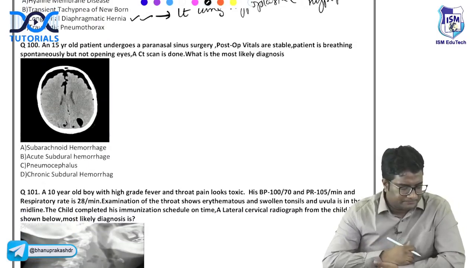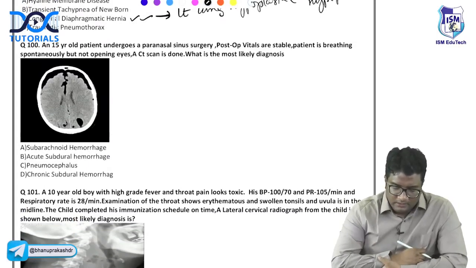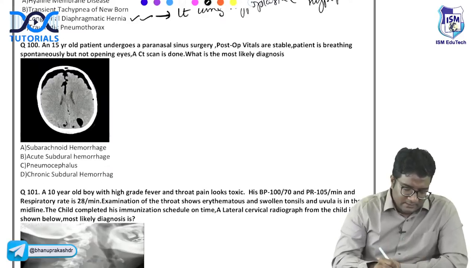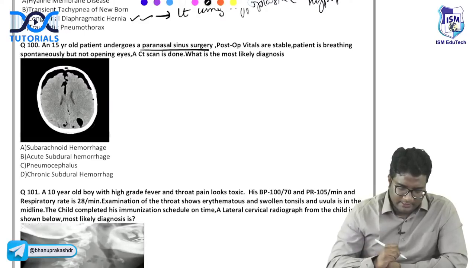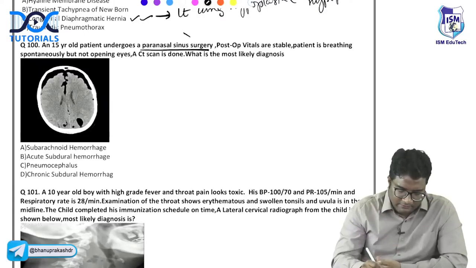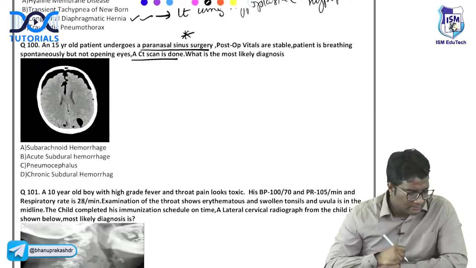100, what is 100? A 15-year-old patient undergoes a paranasal sinus surgery. Post-op vitals are stable. The patient is breathing spontaneously but not opening eyes. A CT scan is done. What is the most likely diagnosis? This is a patient who underwent paranasal sinus surgery, breathing spontaneously, not opening eyes after surgery. A CT scan is done. What is the most likely diagnosis?